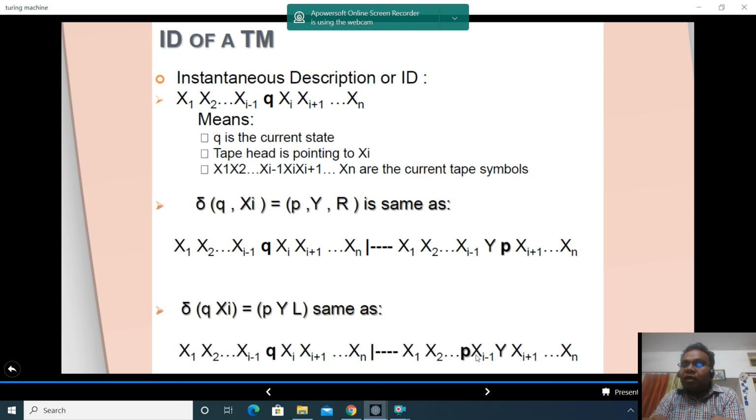Now y comes after xi minus 1. Again the state has to travel the same way. Q already traveled to xi minus 1, but now the tape moved to xi minus 1, so this state will again move to xi minus 1. Now students, I know that this is a little tricky thing. I am trying to explain that when we move towards right, we focus on the input symbol which is on the right of the current state symbol, and when we move towards left, we focus on the input symbol which is on the